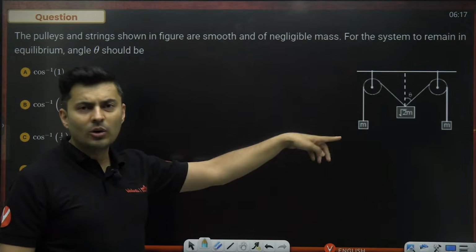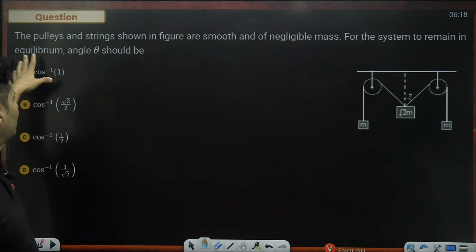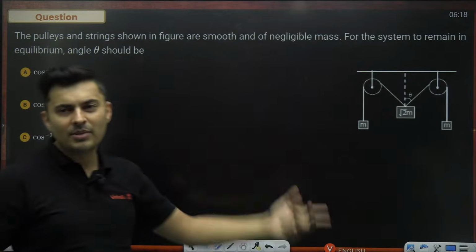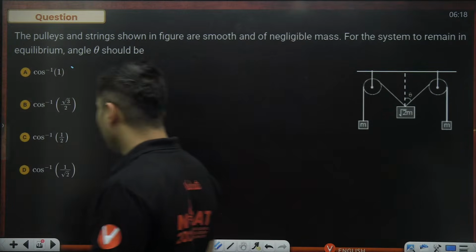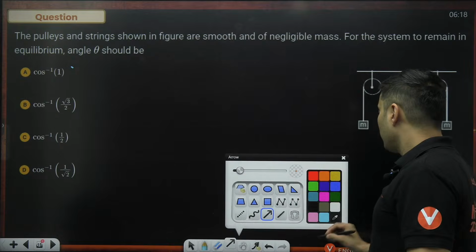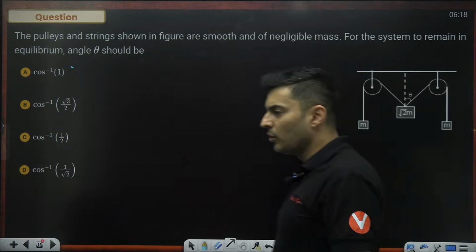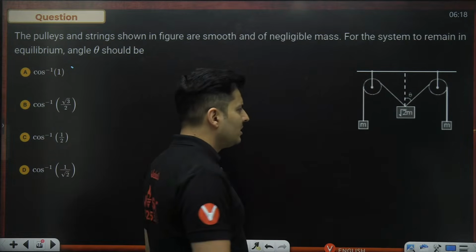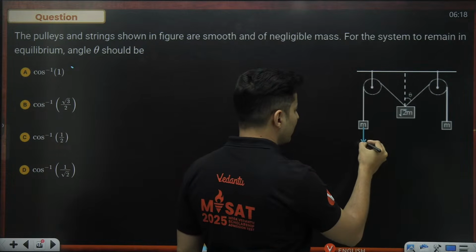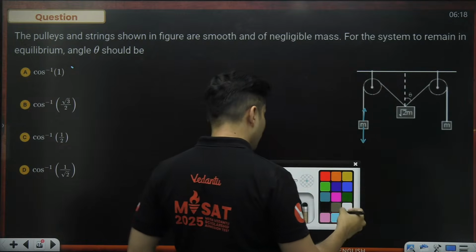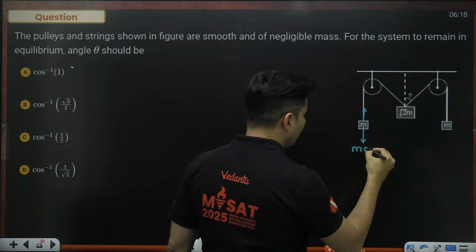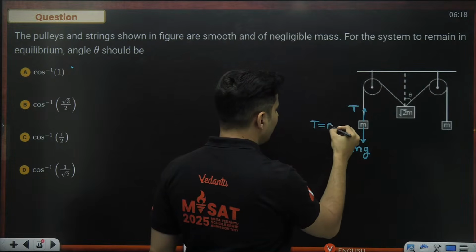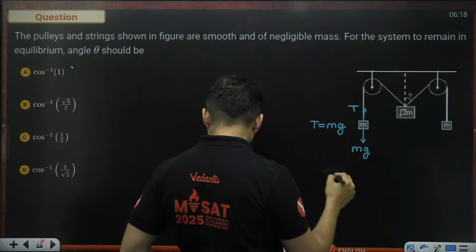Two blocks are holding another block, negligible string, negligible pulley mass. What is the angle theta for them to remain in equilibrium? Straightforward. Equilibrium is needed. So, my dear students, first of all, the system should experience no net force. So you can take any mass, for example, this particular mass will be balanced by a tension over here. Whatever is this particular mg, that same tension should go over here, and tension will be equal to mg because it is at rest.